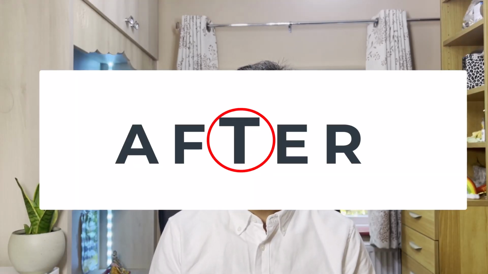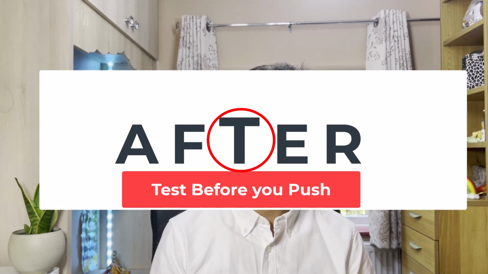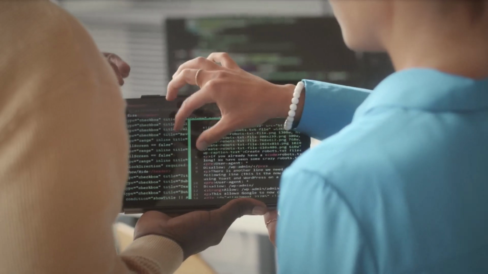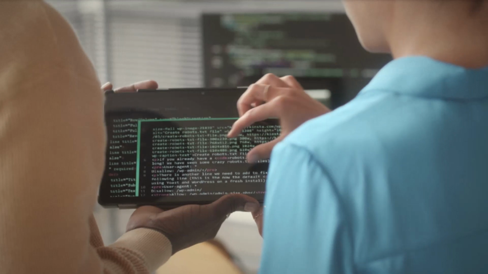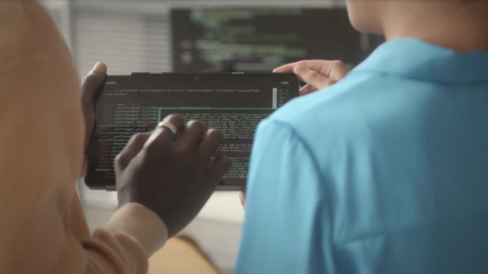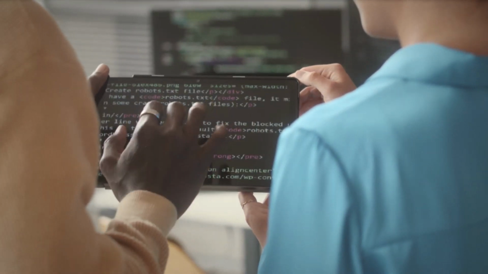And T is for testing your code before you push it. This might look like common sense, but it's really important. If you do this, you can avoid lots of problems later on. It's super valuable. When you test your code, you're looking for little mistakes that might have slipped in while you were writing your code. It's like proofreading your work. So by testing before pushing, you're making sure everything is right. This helps not just you, but the whole team, because it keeps the project running smoothly without interruption. On the other hand, if you push broken code, you might block the entire team. So never do it. It's a small habit, but it makes you a star team player.